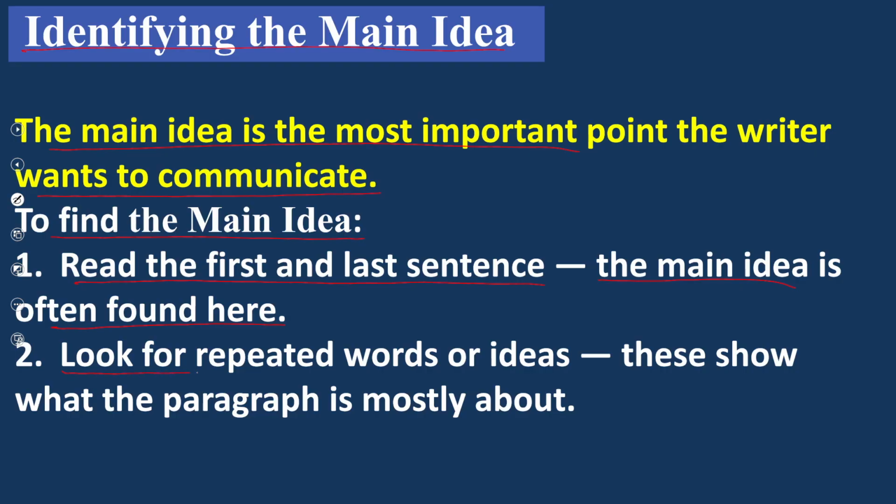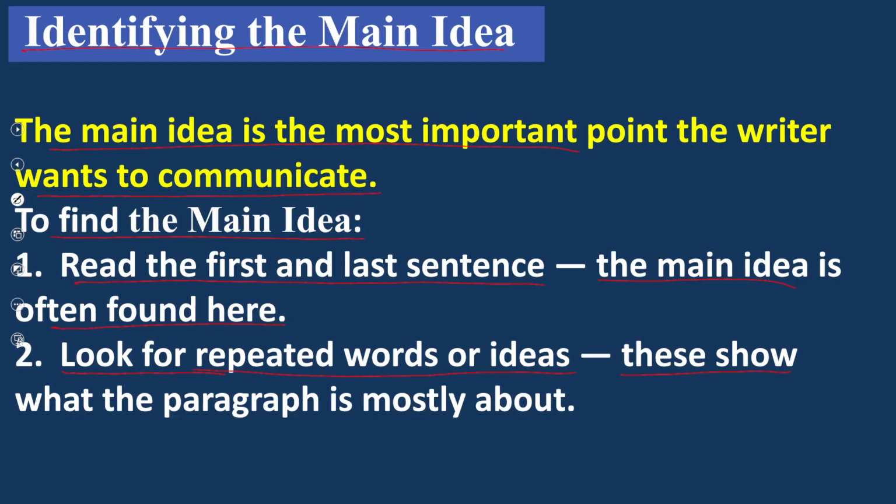Number two, look for repeated words or ideas. Take the whole paragraph and look for the words that are repeated, or the ideas on which the writer is repeatedly stressing.